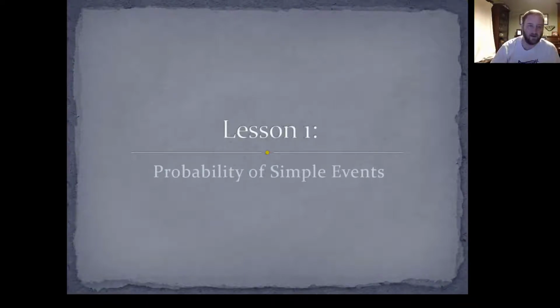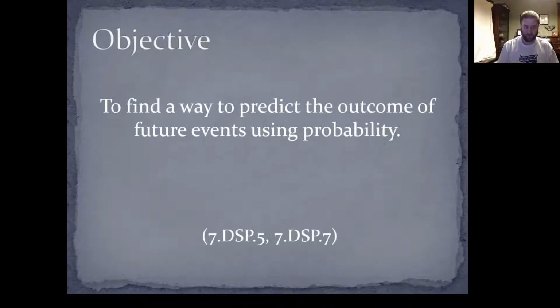So this is module 15, which is really all about probability. Today's lesson is about the probability of simple events. Our objective is to find a way to predict the outcome of future events using probability.